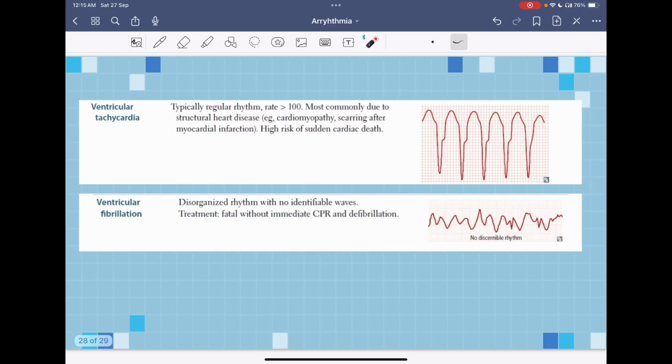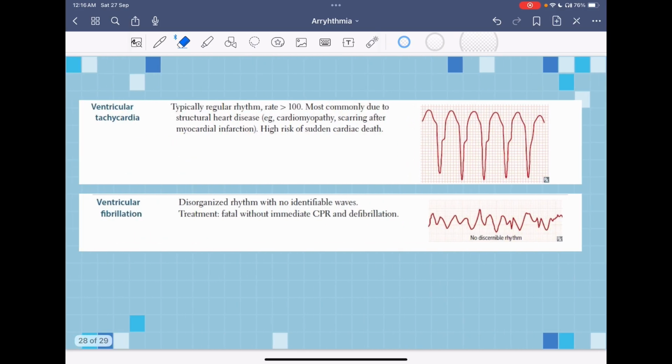For the ventricular arrhythmias, it can be either a ventricular tachycardia, which is just an increase in the heart rate of more than 100 beats per minute, or a ventricular fibrillation, where the heart rate is increased and the rhythm is abnormal, it's disorganized, and there are no identifiable waves.